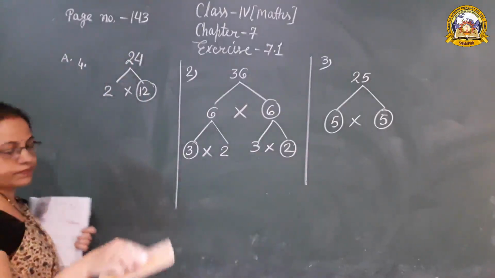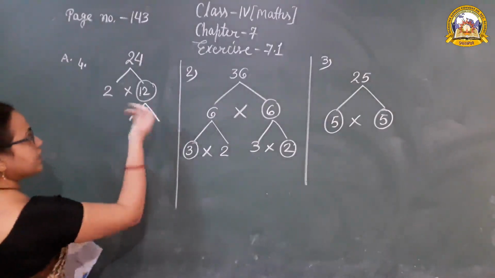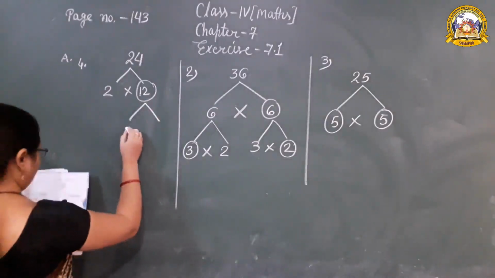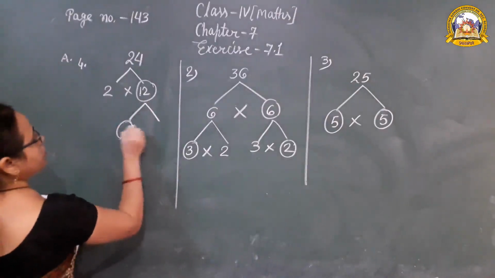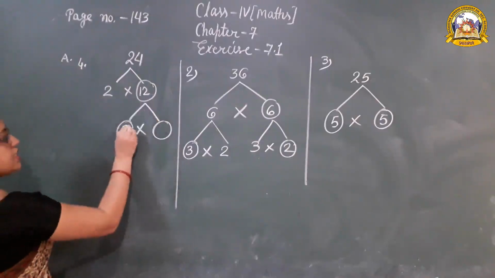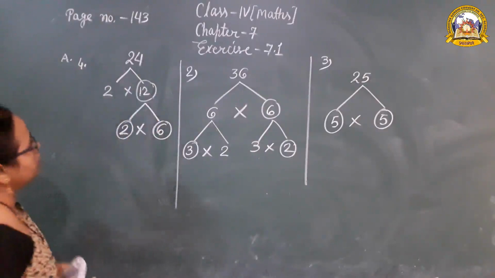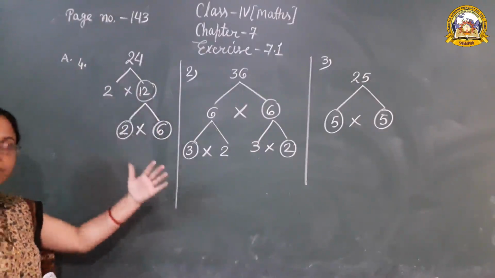Then yes, now again 12 further divides in two branches. Yes, so the smallest prime number is 2. 2 6s are 12. 12 further divides in two branches.